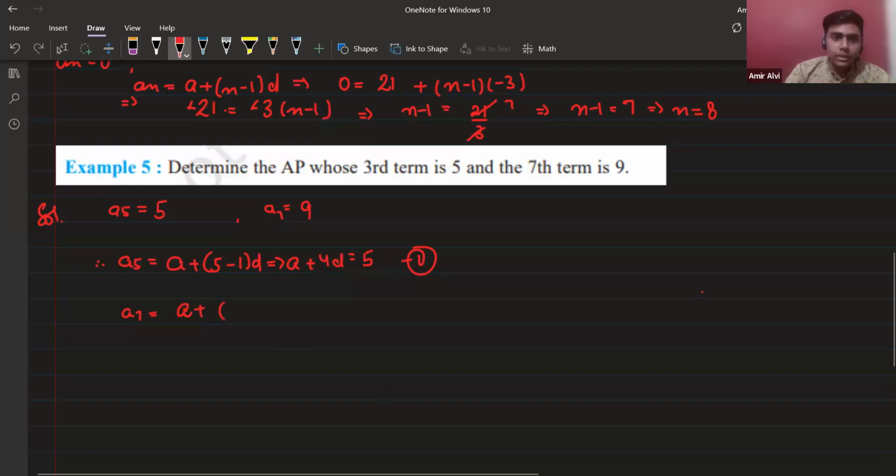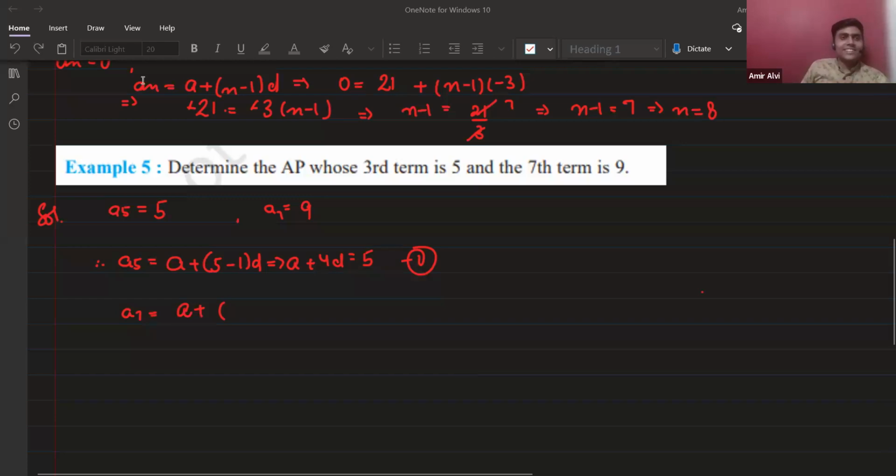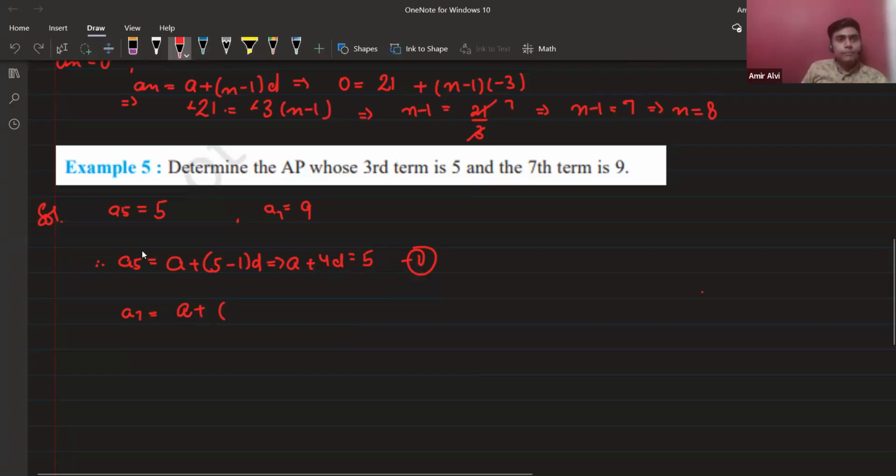Just a second. Actually, let me share my screen again. It got frozen again. Sorry for that, all of you. Actually, I thought that it's the fifth term. Let me correct myself. It's saying that A third is 5 and A7 is 9.